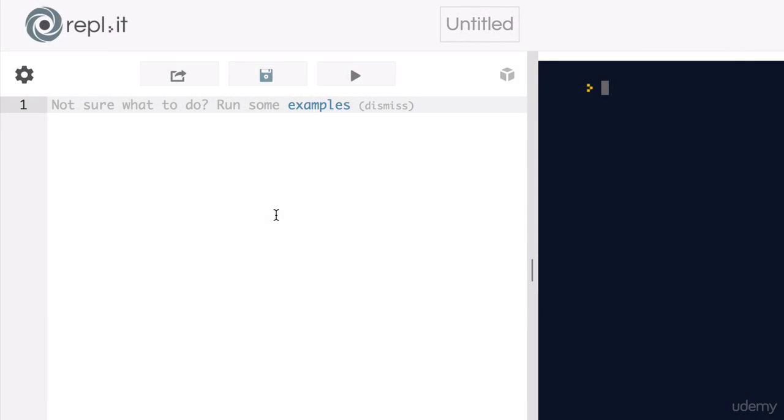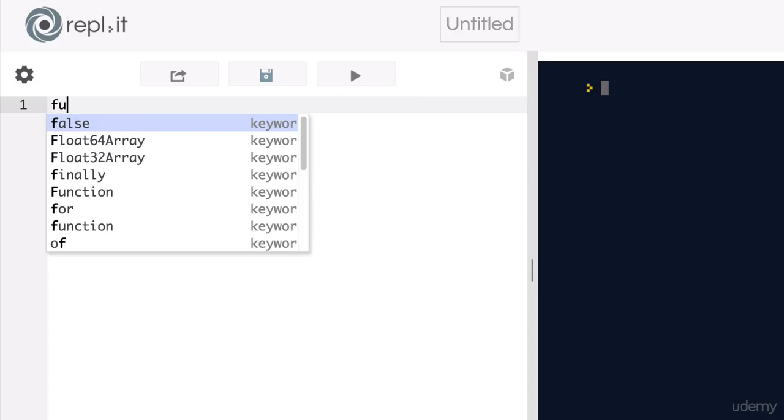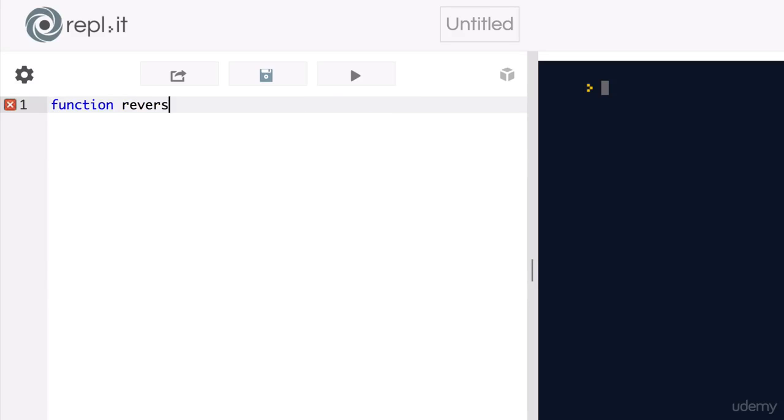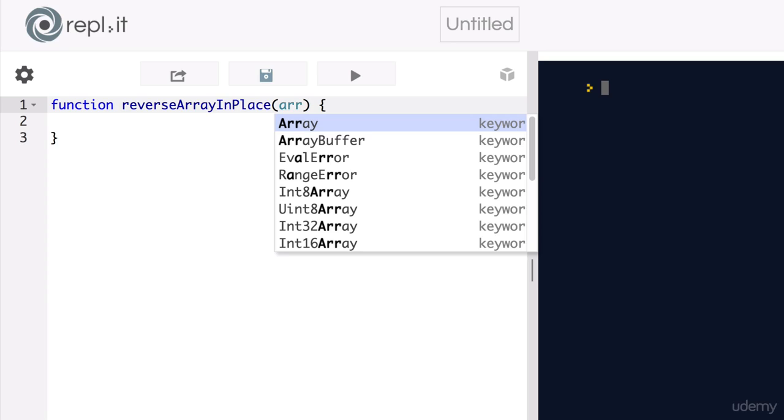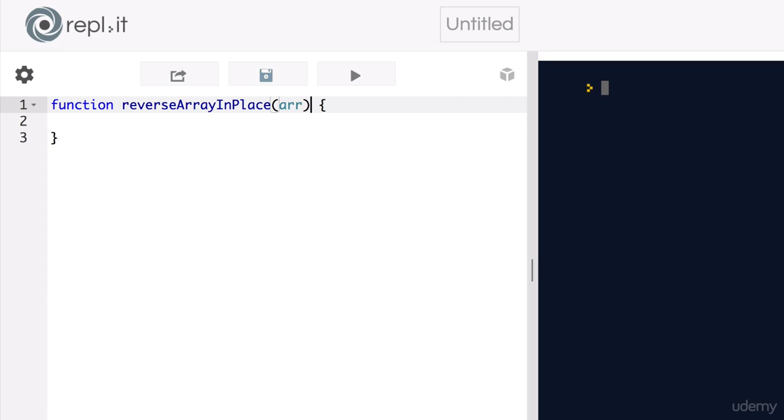Our reverse array in place algorithm is not going to be very much code at all. We will start by defining our function, reverseArrayInPlace, and passing in an array as a parameter. We are not going to be defining any new arrays in our function, so the first thing that we will be doing is writing out a for loop to iterate through our array.